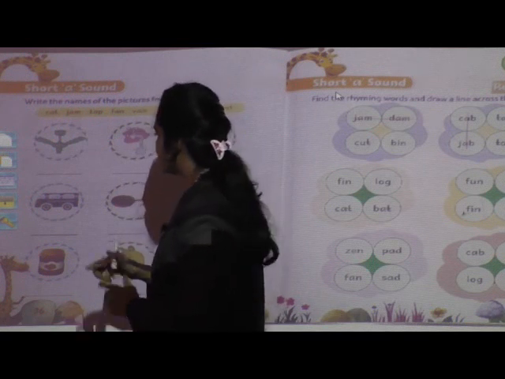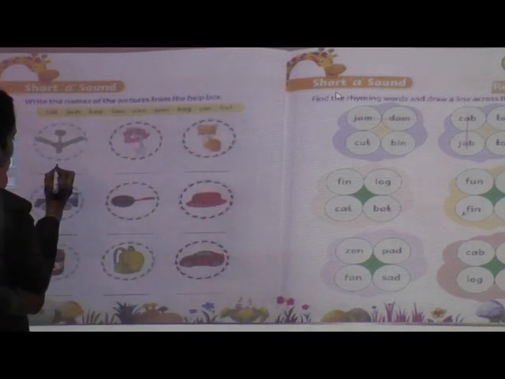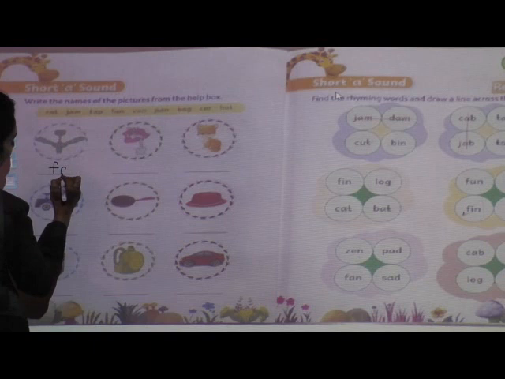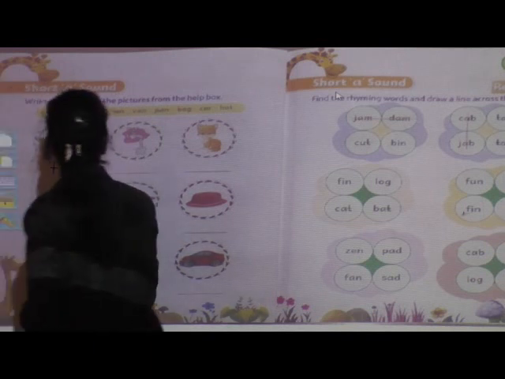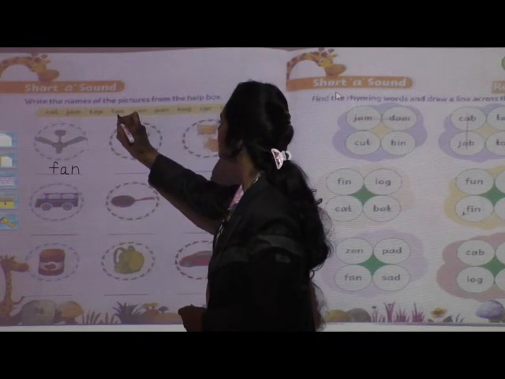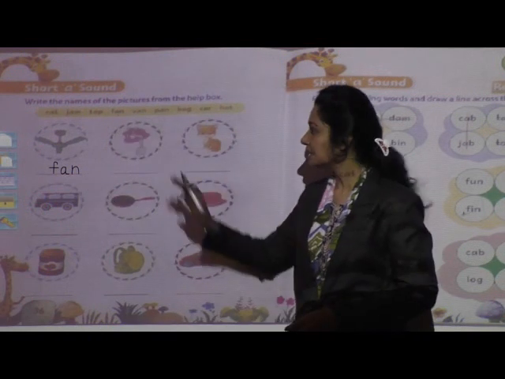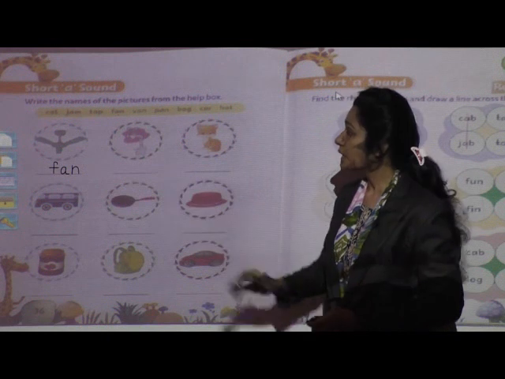F-A-N, fan. Yes, so write over here. F-A-N, fan. And children, after writing this word, give one dot over here. Okay, as you know this method. Yes. Now children, what is this?